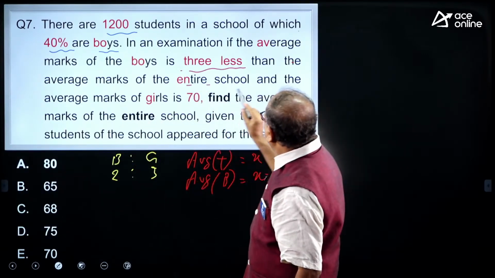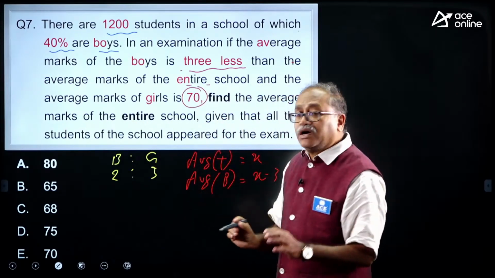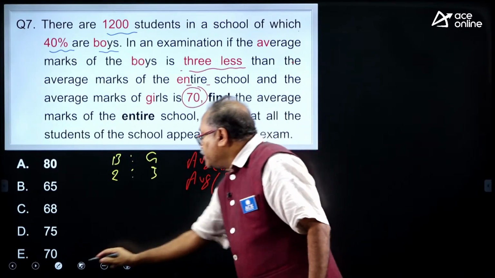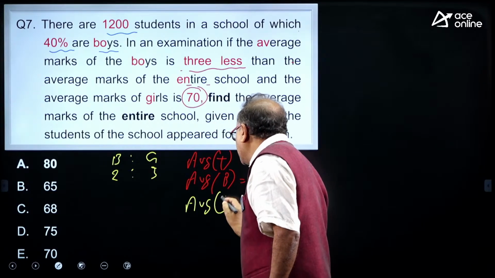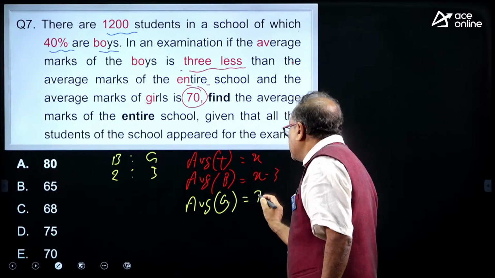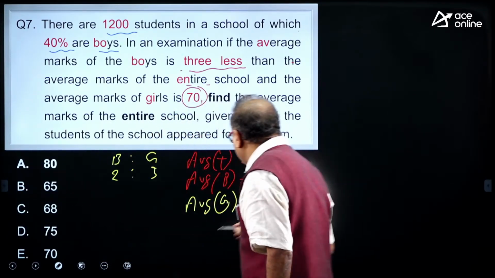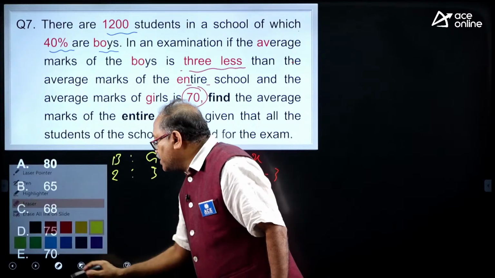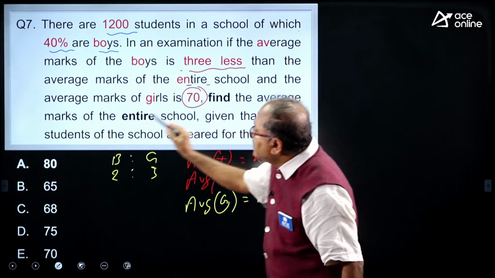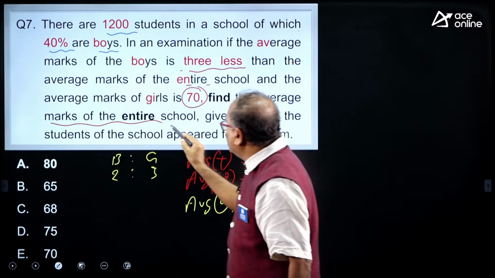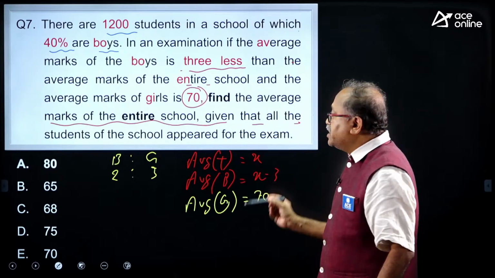It is said that the average marks of the girls is 70. So, let me write down that also, the average of girls, and that is given to us as 70. Okay. After that I will read it out. I am sure Yashwant and Sumit sir will be able to answer it. Find the average of the marks of the entire school, given that all the students of the school appeared in the examination.